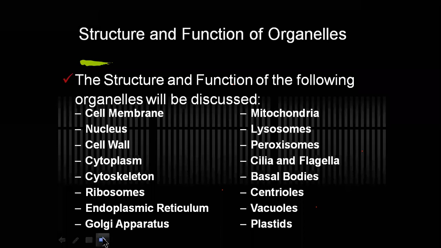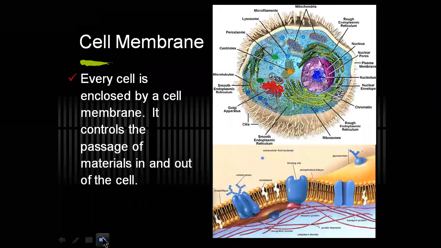Then we are going to look into the cell membrane, the first organelle. Here we are going to observe the outermost boundary in all the cells, irrespective of plant and animal. The outer boundary is made up of the cell membrane. As I already mentioned, it is enclosed by a membrane. The main function of this membrane is that it controls the passage of material in and out of the cell, and materials need to be exchanged.